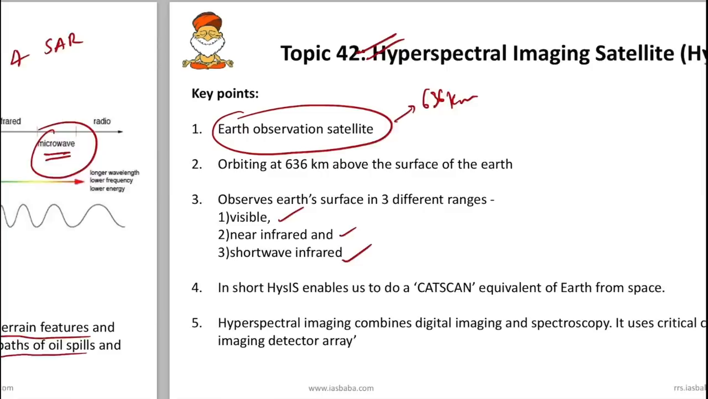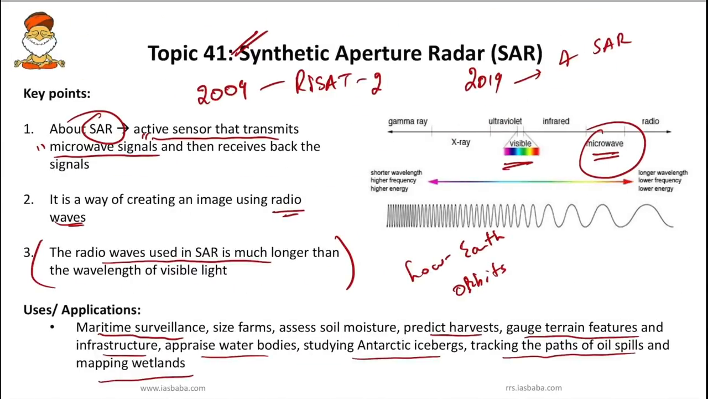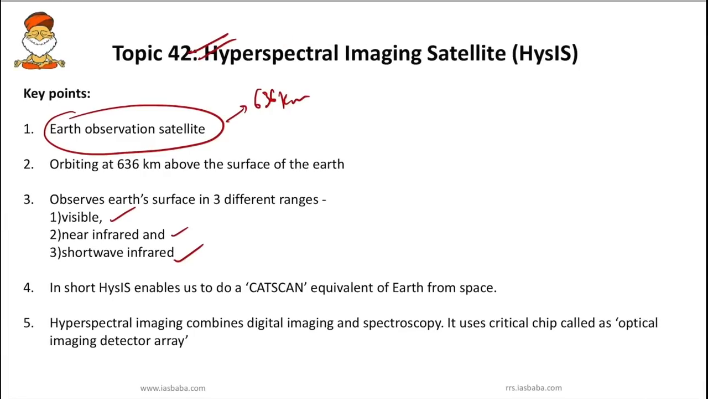But this hyperspectral imaging system usually uses visible and infrared. Okay, so visible, near infrared and shortwave infrared. So in short, this HISIS, that is the hyperspectral imaging satellite, enables us to do the equivalent of a CAT scan of Earth from space. And even with this HISIS, we have to know its applications.